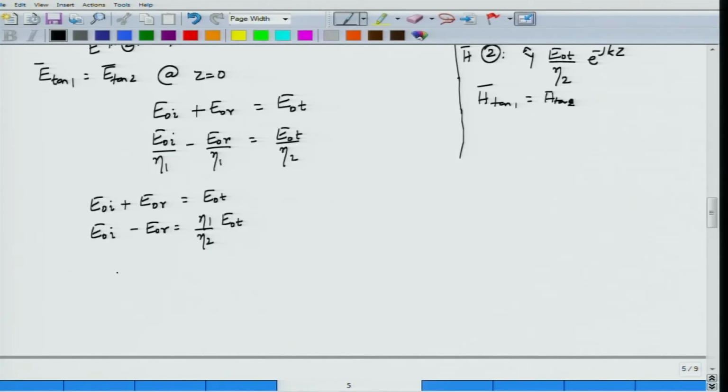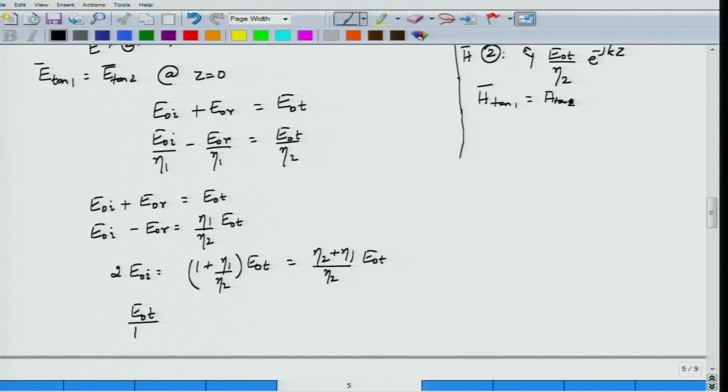If I add these two equations, I get 2 E_0I equals 1 plus eta 1 by eta 2 into E_0T, right.